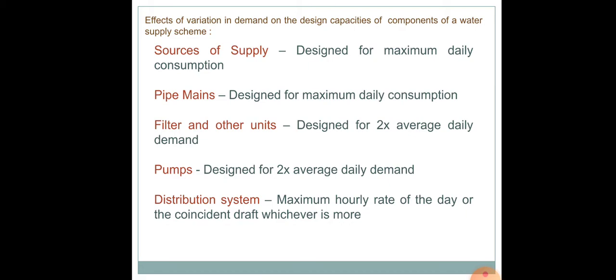Therefore, when we design a filter or other similar units, we will design it for twice the average daily demand. We will be considering the average daily demand and multiplying it by 2. That demand is what we consider when we design a filter unit or some other similar units.